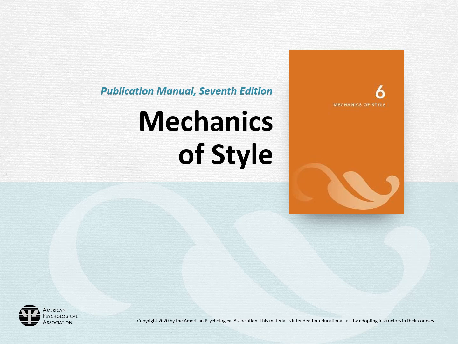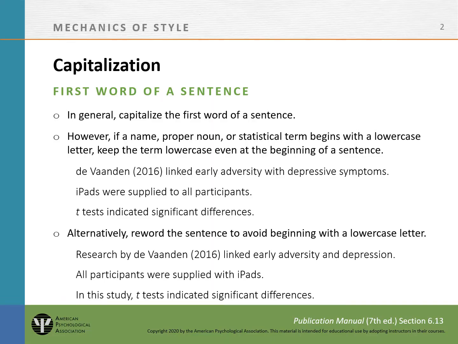APA Mechanics of Style. APA style is a down style, meaning that words are lowercase unless there's a specific guideline to capitalize them. For example, capitalize the first word of a sentence unless the sentence begins with a person's name that starts with a lowercase letter. Also, capitalize the first word after a colon, for example, in a title or a heading.